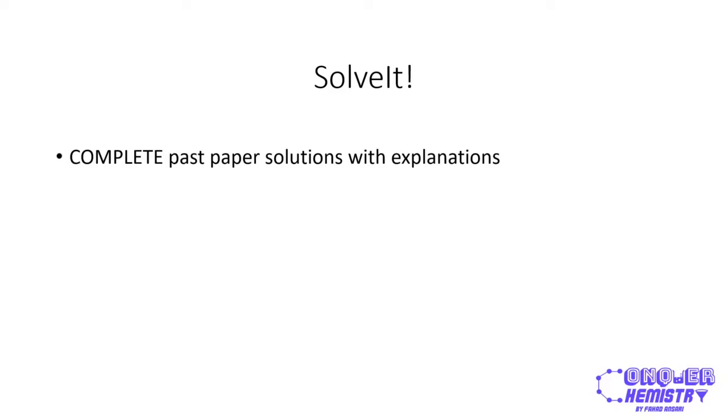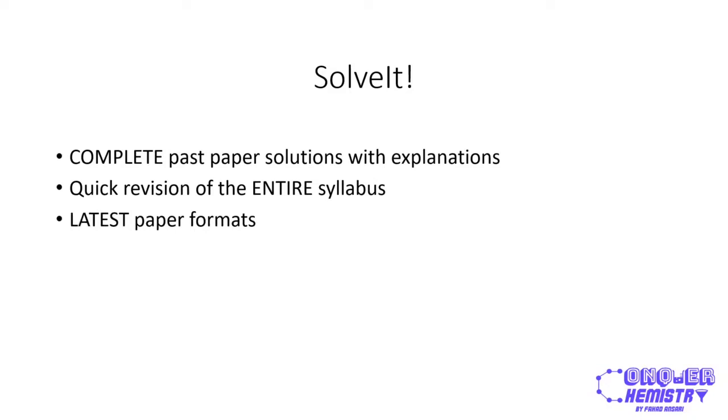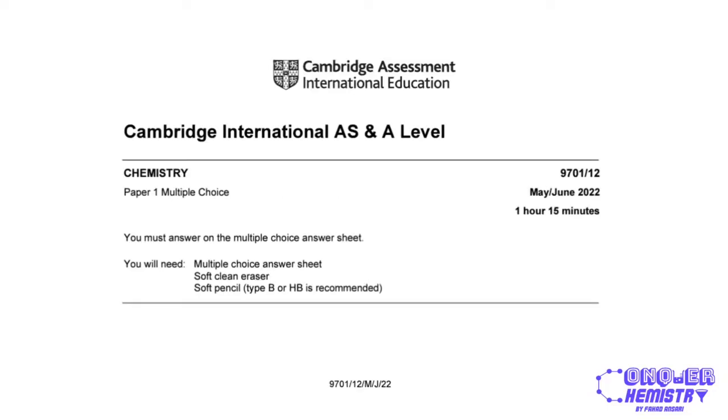Ladies and gentlemen, once again I bring to you another episode of our hit SolveIt series, where we look at complete past paper solutions with explanations that a mere mark scheme or examiner report will not give you. It's a quick revision of the entire syllabus with a look at the latest paper formats. And in this episode, we will be looking at the latest May-June 2022 MCQ paper for A-level chemistry 9701.